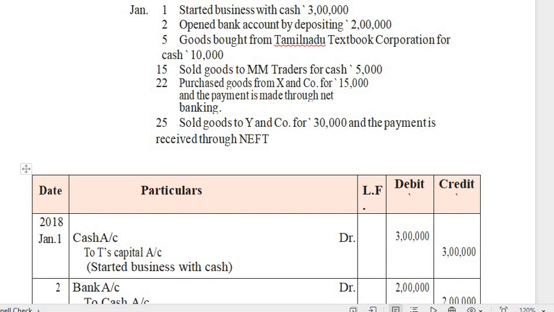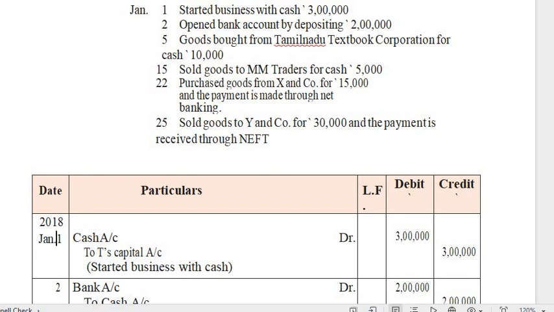Okay, the next transaction: open a bank account by depositing 2 lakh. So the business opens an account in a bank by depositing 2 lakh. From the business, the cash is deposited in a bank. So bank is a personal account and cash is an asset account.